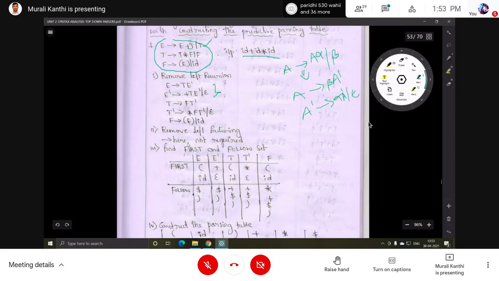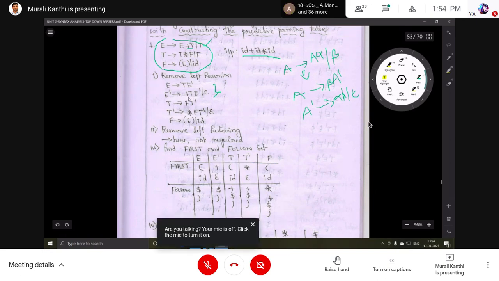The next step is to remove left factoring. That means this type of left factoring is not required here. Why? Because there are no common prefixes. The second production is not there. Here two productions are there, but no common symbol, plus and epsilon.